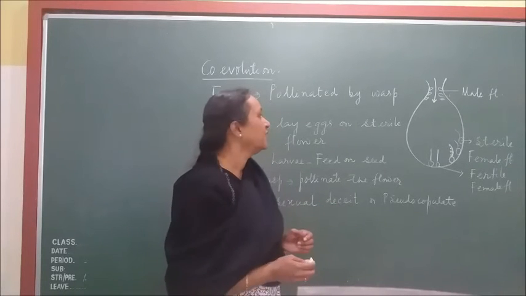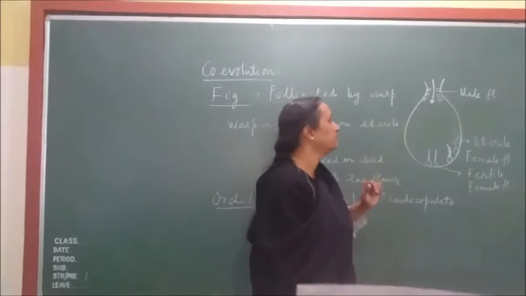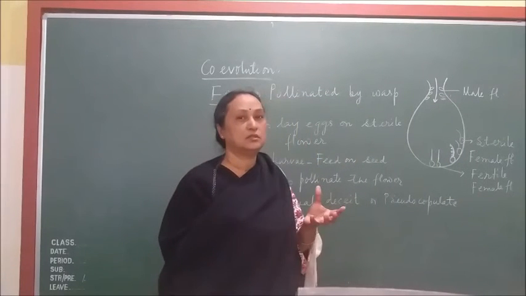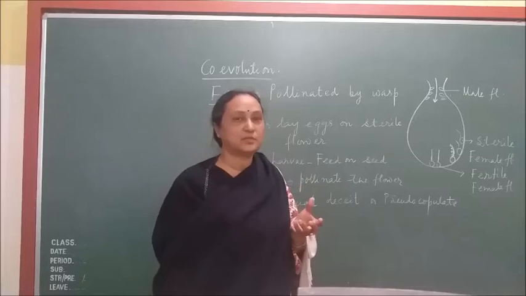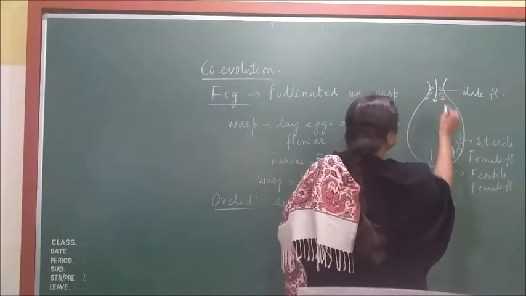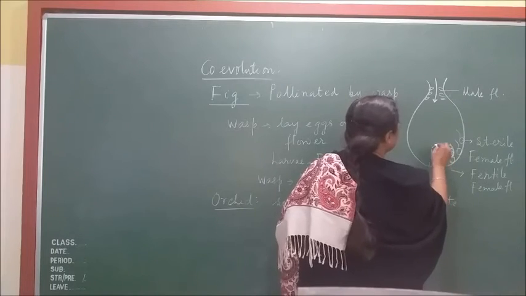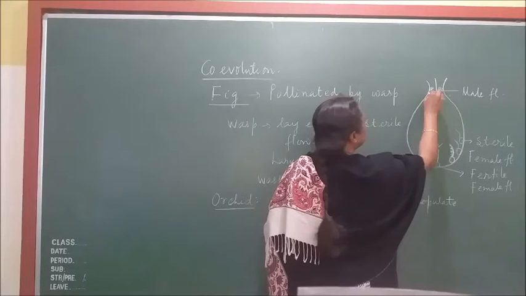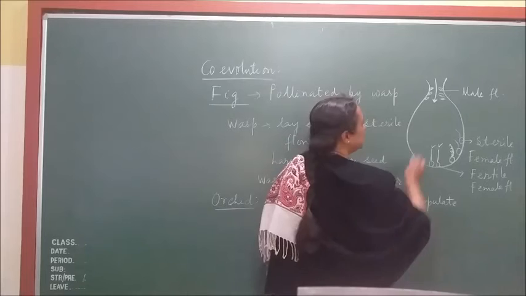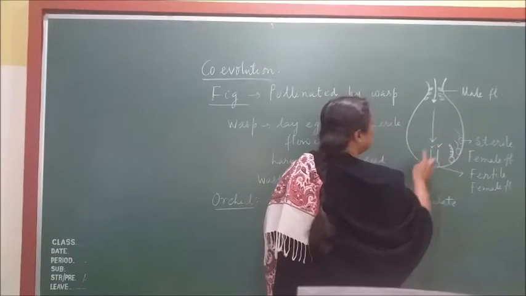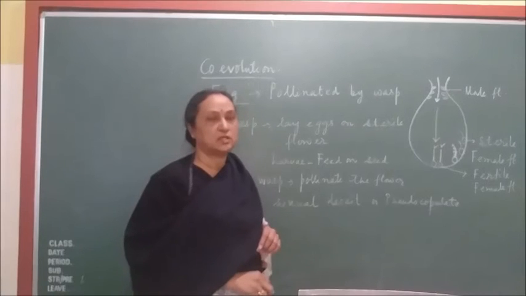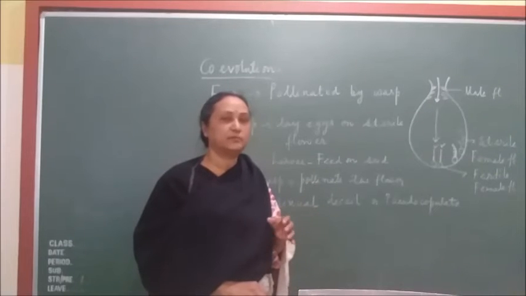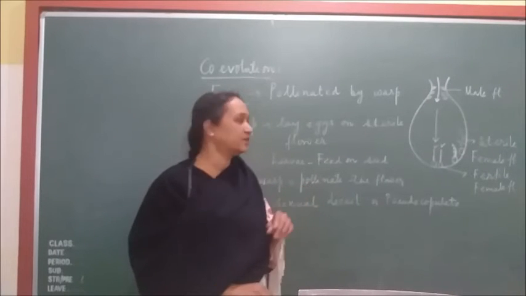Now how does the fig flower get benefit? As the wasp enters inside, all the pollen grains stuck to the wings of the wasp can now pollinate these fertile flowers. While entering also, the pollen grains from the male flowers present here stick to the wings of the insect, and as the insect comes to the female flower, it helps in the process of pollination. So the plant gets the benefit that the flower is pollinated, and the wasp also gets benefit. So this is a kind of mutualism relationship.